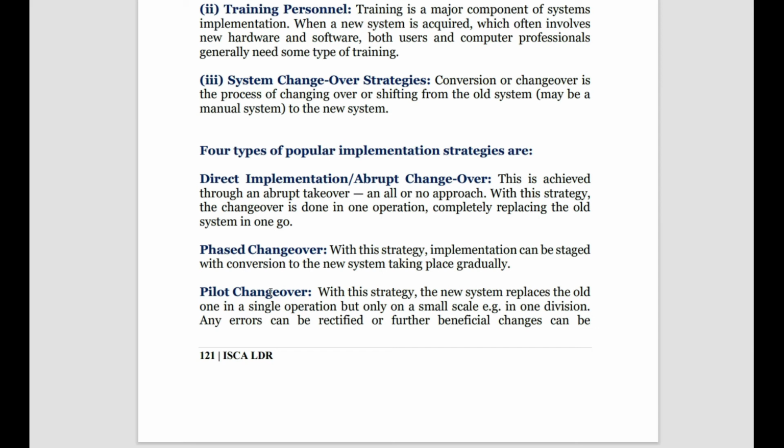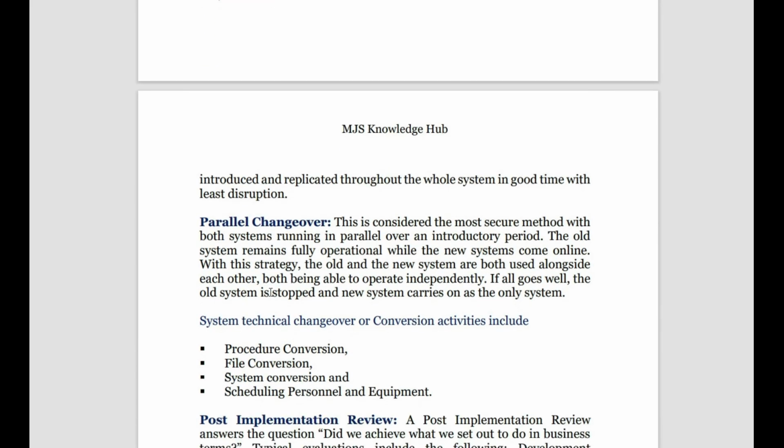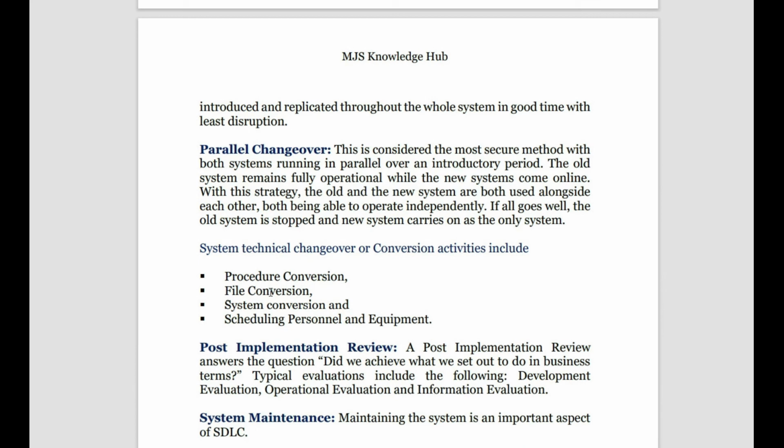Then pilot changeover is also similar to phased, but not everything is changed, only one operation is focused on, and depending upon the result the changes are brought into other areas of the organization. Then comes parallel changeover, in which both systems function, and once the new system is adopted by the entire organization, the old system is stopped.